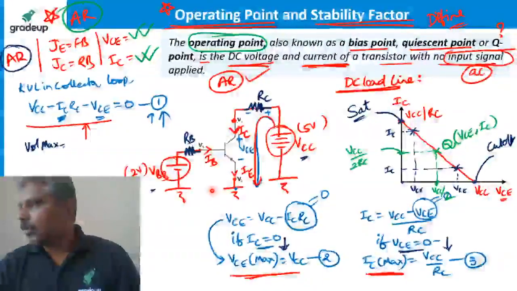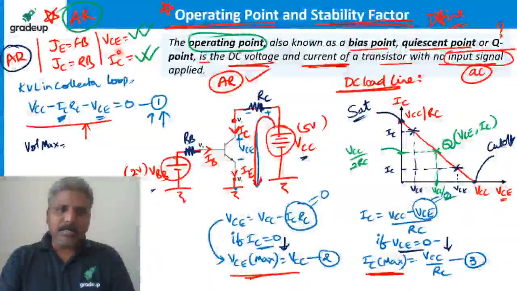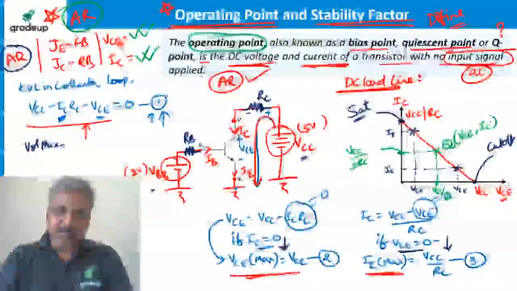Ajay, graph between only for VC and IC. Yes, because that is what we wanted. No, operating point or active region means what? Something about voltage and current, right?